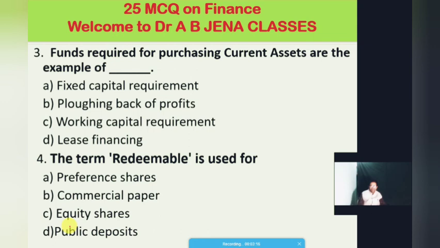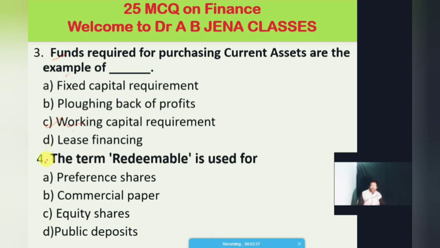Now we will move to the third MCQ. The funds required for purchasing the current assets are an example of. Just guess what will be the right answer. A, fixed capital requirement; B, ploughing back of profit; C, working capital requirements; D, lease financing. The right answer is that the funds required for purchasing current assets are an example of working capital requirement. So C is the right answer.